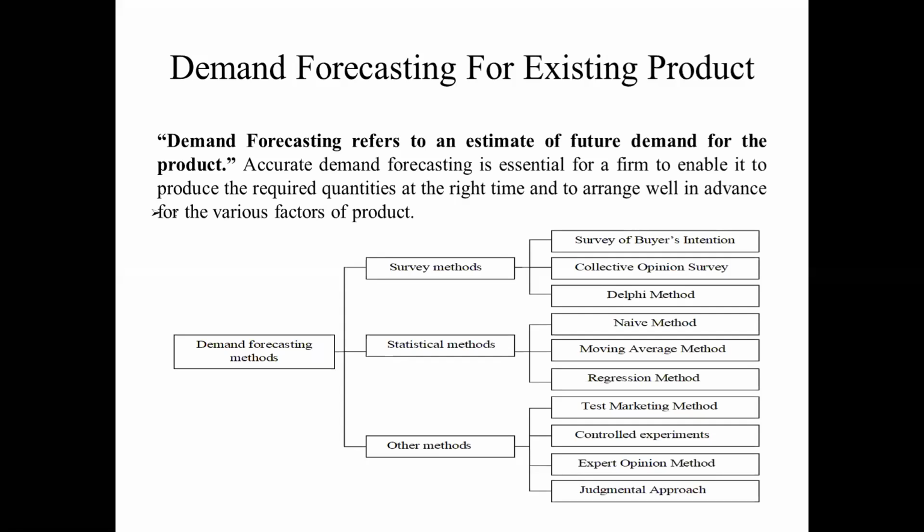Next one is the judgmental approach. In this judgmental approach, only the management of the particular company or particular area decides what the forecasting would be. Demand and future decisions are taken by the management people. Okay, this is called a judgmental approach.